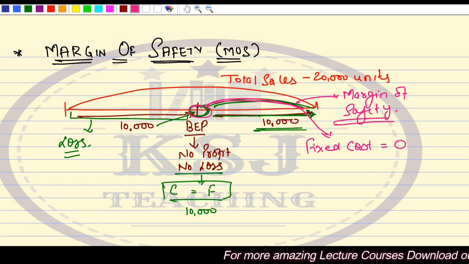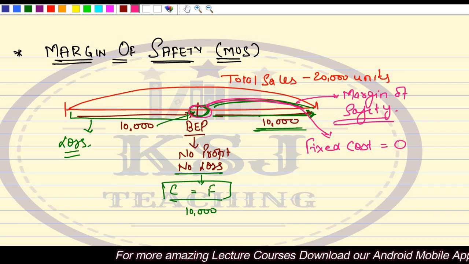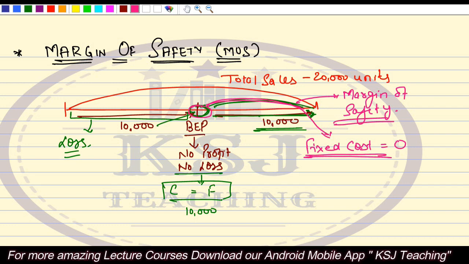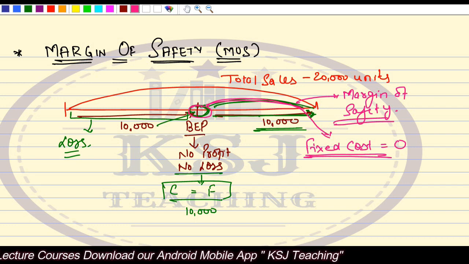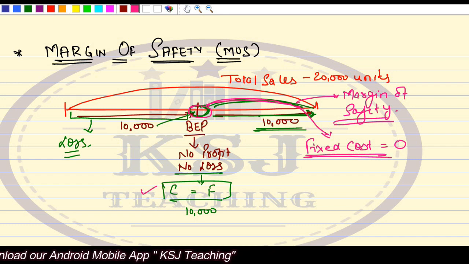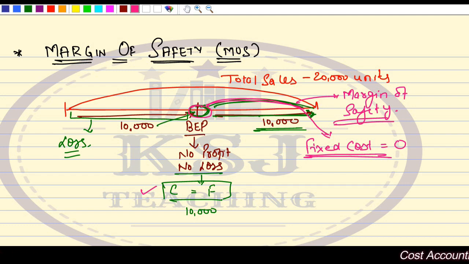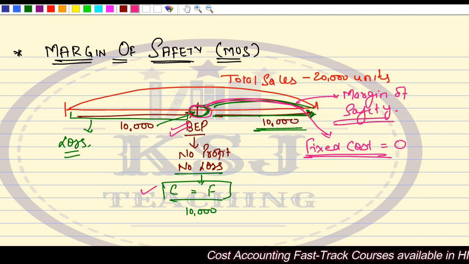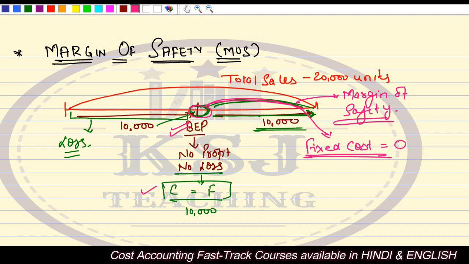Now try to understand one thing. In this area, your fixed cost will be zero, because it is fully recovered till break-even point. Whatever the fixed cost is, say for the whole year, it has been recovered at break-even point. So after break-even point there is no fixed cost.